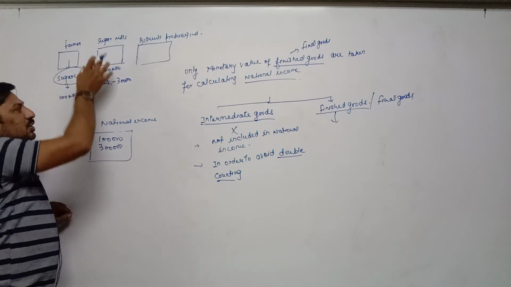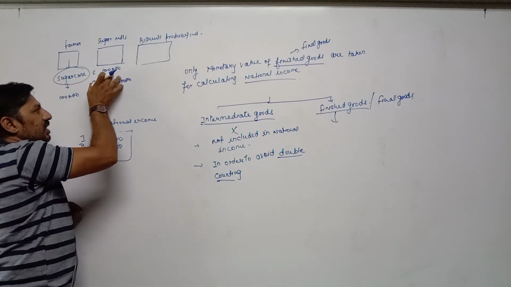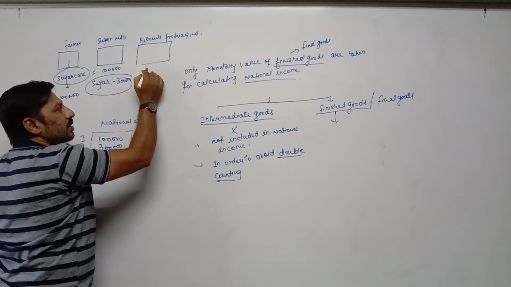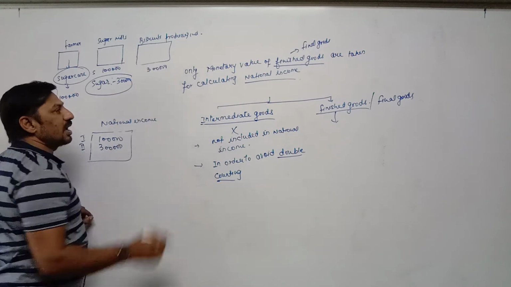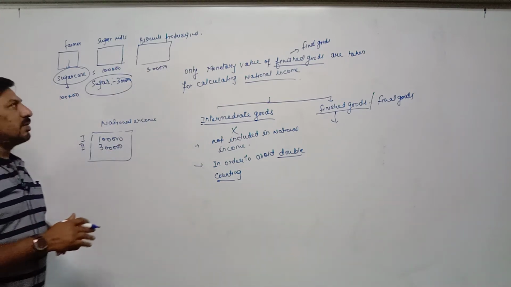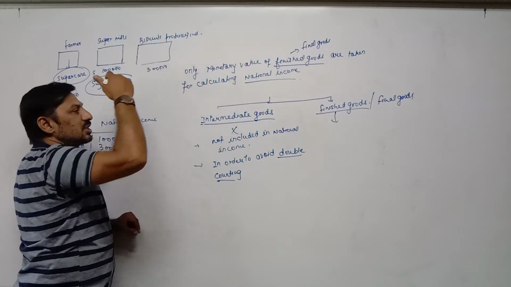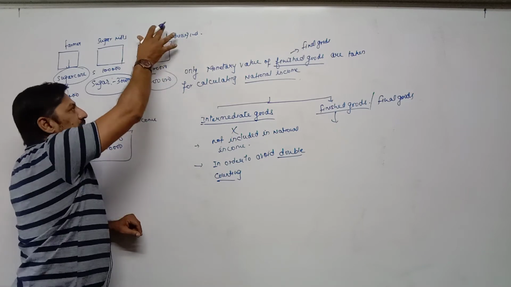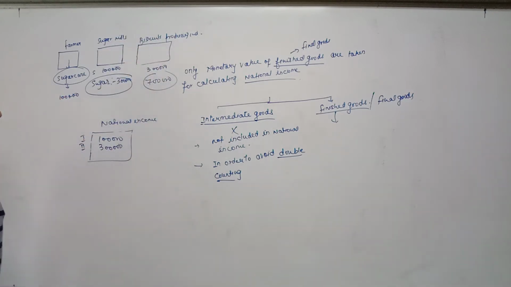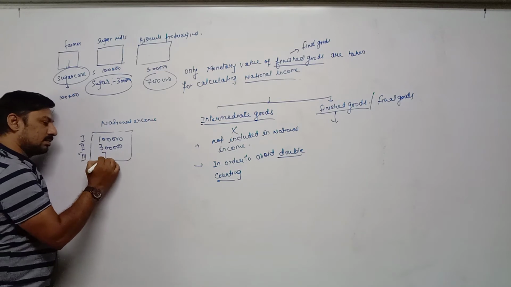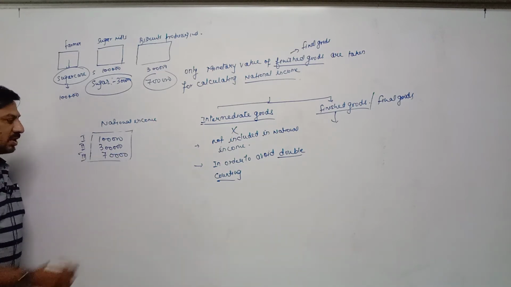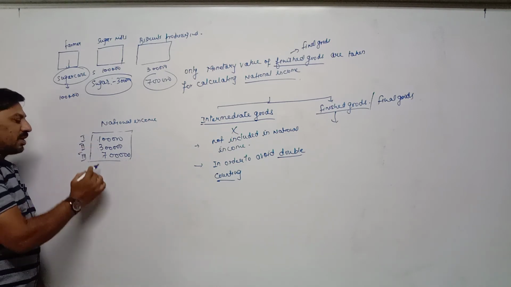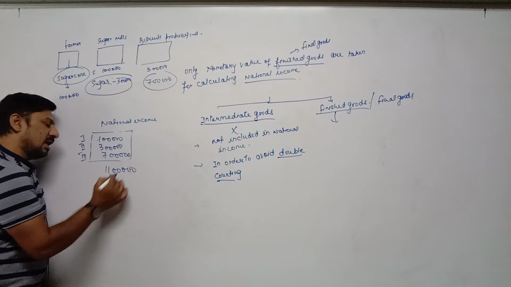Now, after producing sugar of 3 lakh rupees, this industry has sold sugar of 3 lakh rupees to biscuit producing company. They had purchased sugar of 3 lakh, and by those sugar, this industry has produced biscuits, pastry, cake of rupees 7 lakh. It means this third industry has earned 7 lakh rupees. It means our total national income is 7 plus 3, 10 plus 1, 11 lakh rupees.